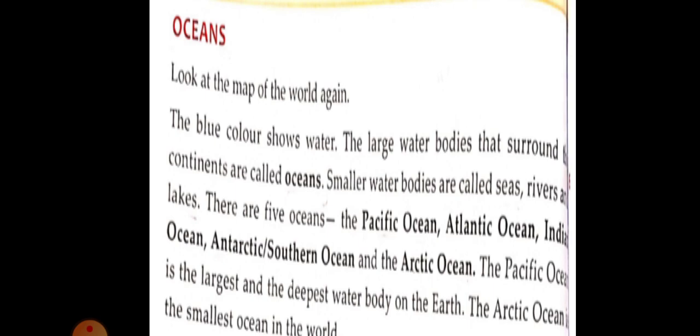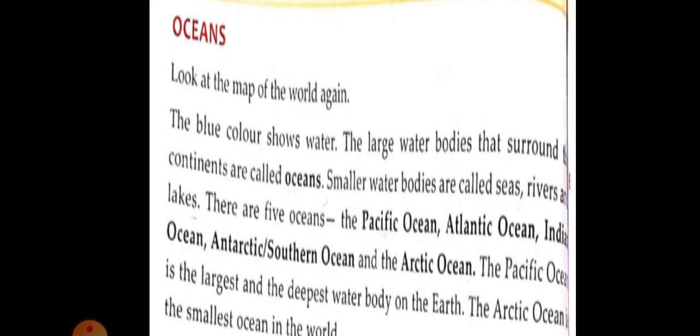Smaller water bodies are called seas, rivers and लेक्स. मैंने पहले ही बताया बिग समुद्र होते हैं उसको क्या कहते हैं ओशंस. एंड स्मॉलर वाटर बॉडीज मीन्स छोटी छोटी नदियाँ, सीज, rivers and lakes, they are smaller water bodies. There are 5 oceans, 7 continents and 5 oceans: the Pacific Ocean, Atlantic Ocean, Indian Ocean, Antarctic Ocean or Southern Ocean, and the Arctic Ocean.